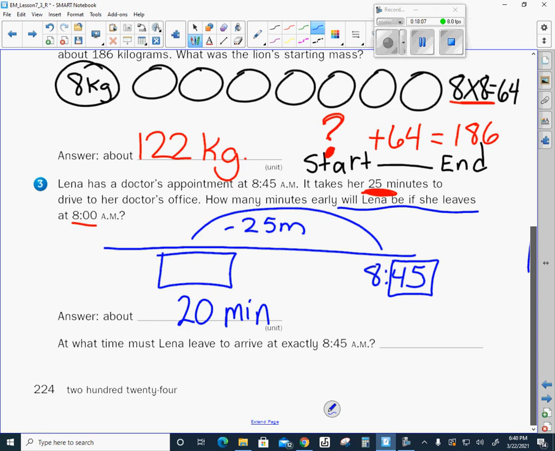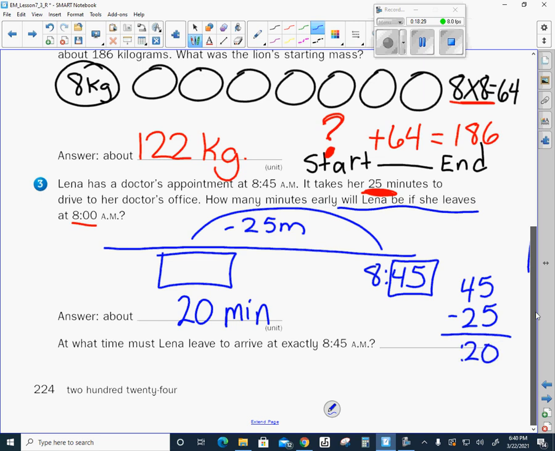So 45 minus 25, and if you can't see it, feel free to go ahead and rewrite the problem so that you can see it better. Some people are so good at doing this in their head, but I need to write it out. So 45 minus 25 would give me 20, right?